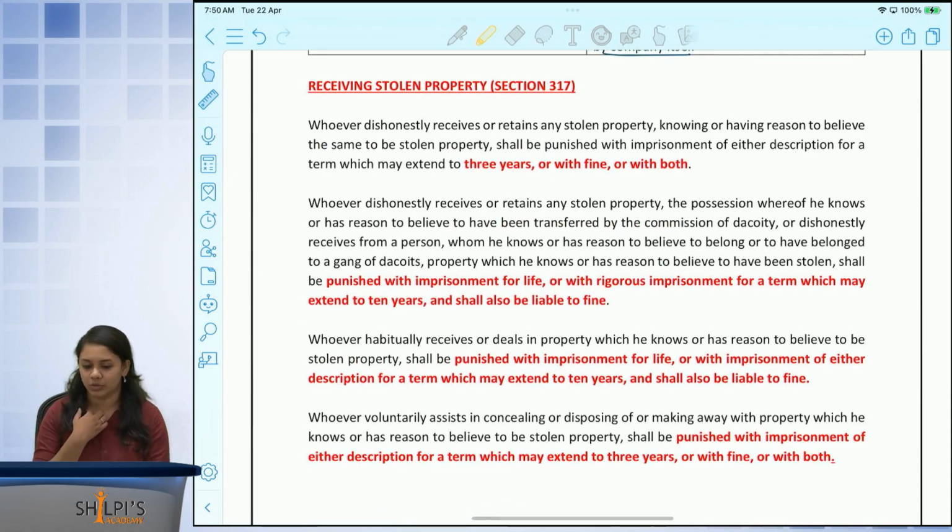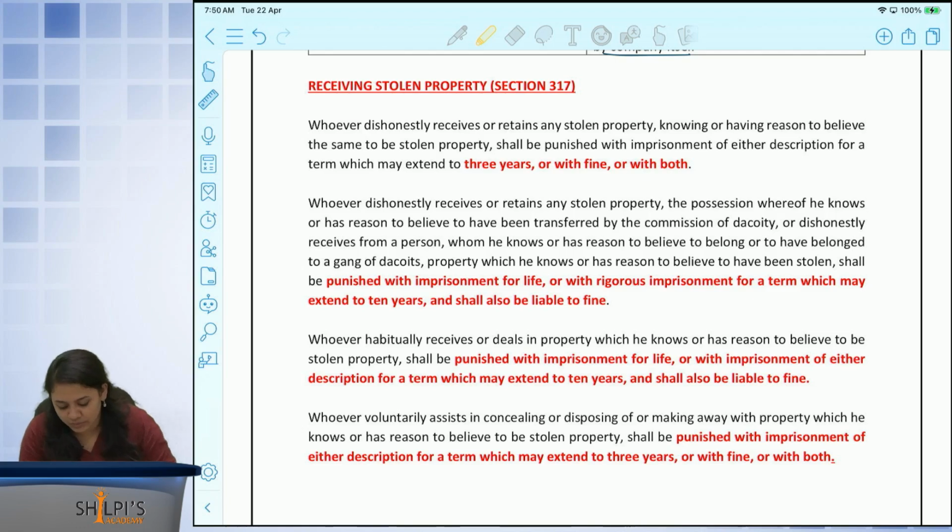Receiving stolen property, section number 317. They are saying that whoever receives stolen property or retains any stolen property knowing that it is stolen will attract an imprisonment of 3 years or fine or with both. Now, if they are receiving stolen property which he knows has been committed as a result of dacoity or have belonged to a gang of dacoits, then the punishment is much higher.